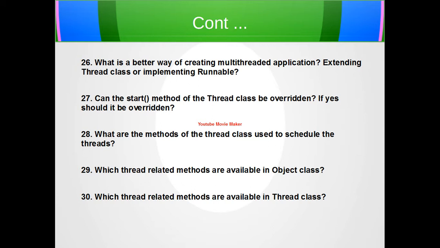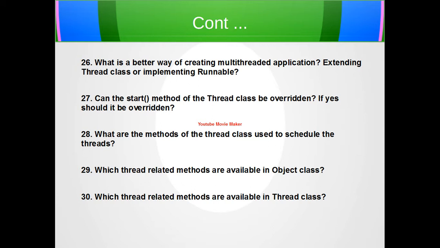Then what are the methods of the Thread class used to schedule the thread? Basically they are sleep, yield, join, setPriority. These are the methods of the Thread class. So the signatures would be: public static void sleep, and within parentheses some time in milliseconds, long millisecond, and it throws InterruptedException.